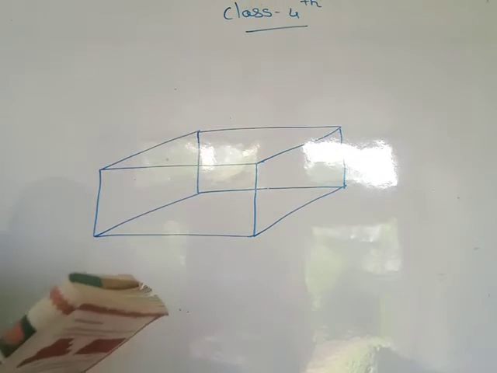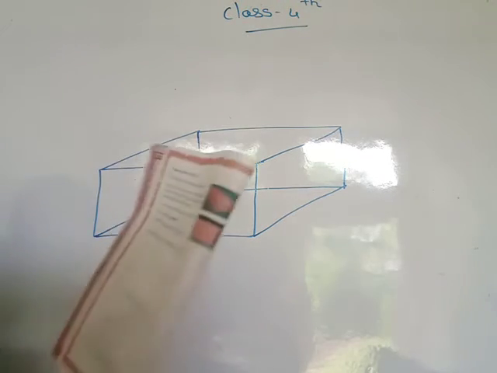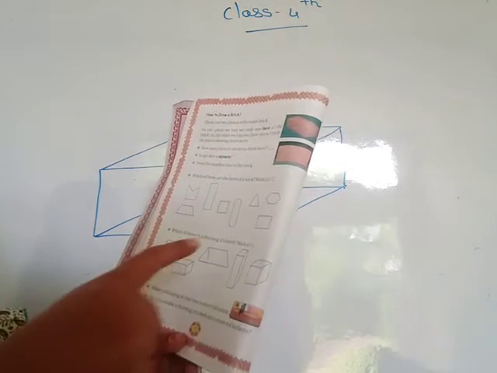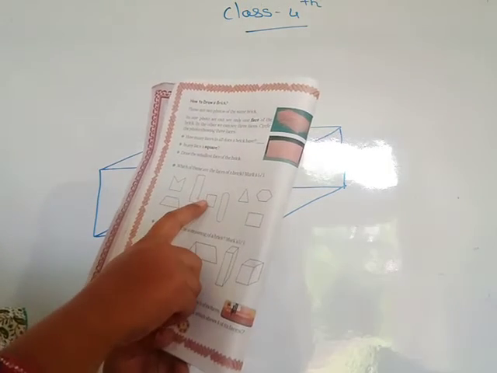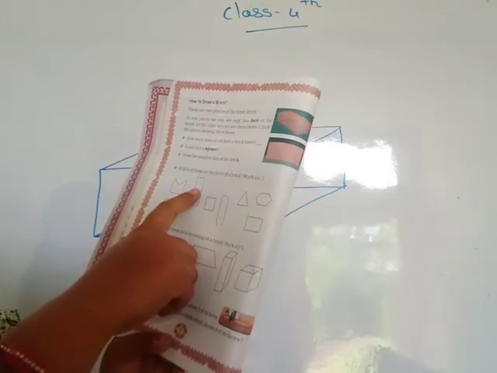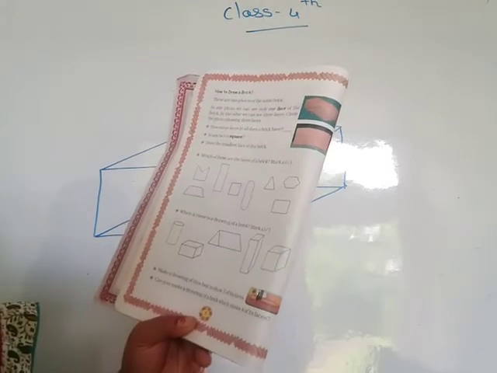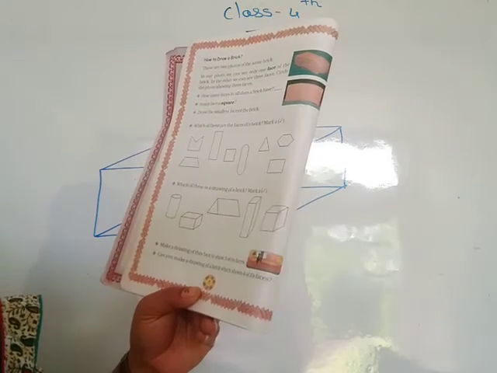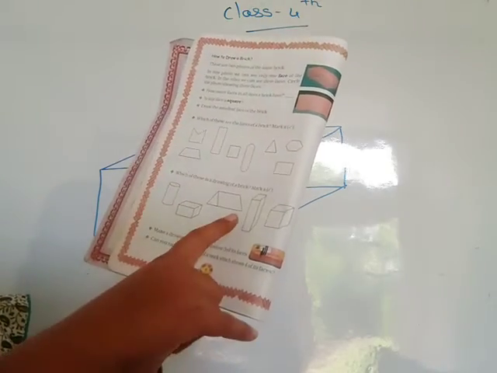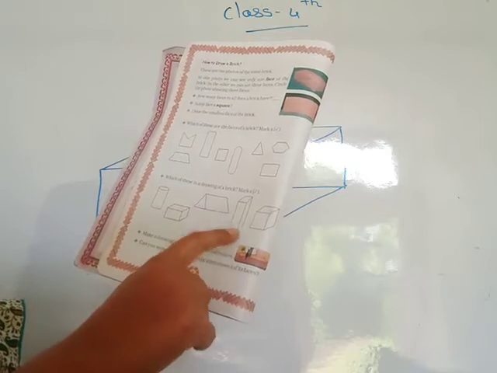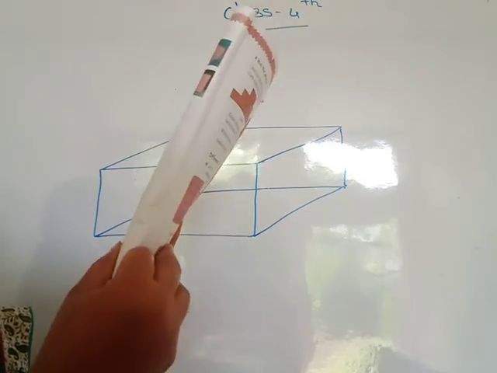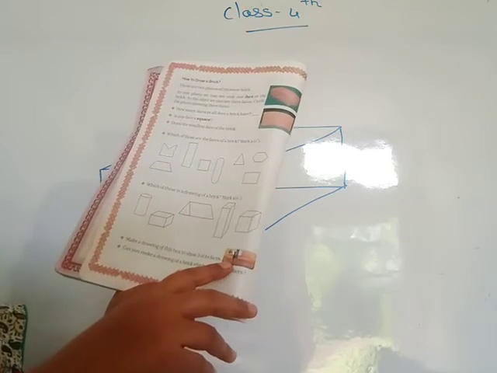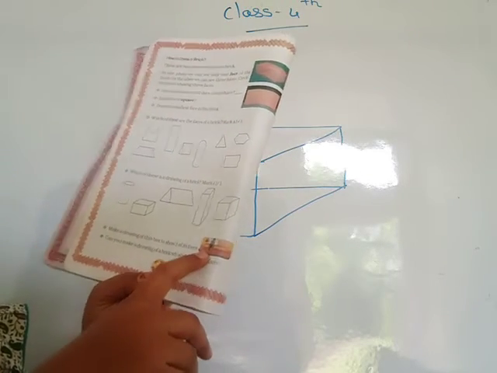Which of these are the faces of a brick? When you see here, which are the faces of this brick, this face and sides of these faces here. Then you see again which faces of this brick and which of these drawings of a brick to mark here. Drawing of a brick, cuboid type. Then make a drawing of this box to show three of its faces. This compass box, see, is also cuboid type.